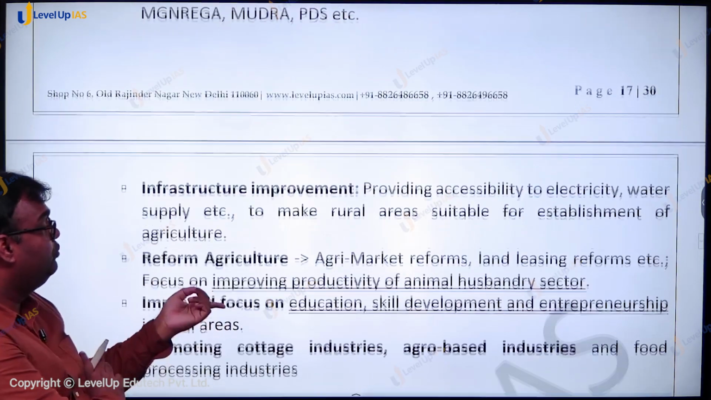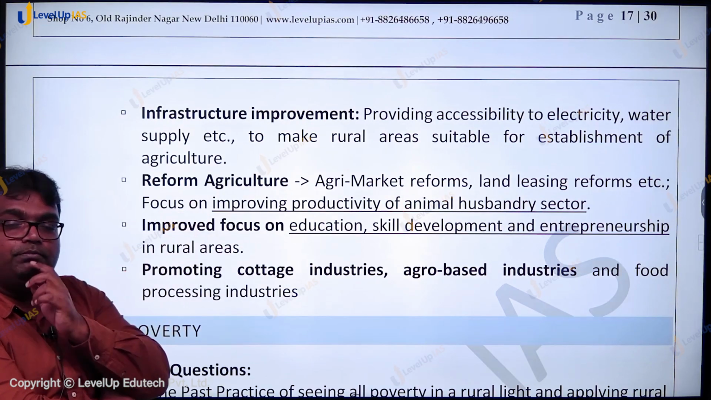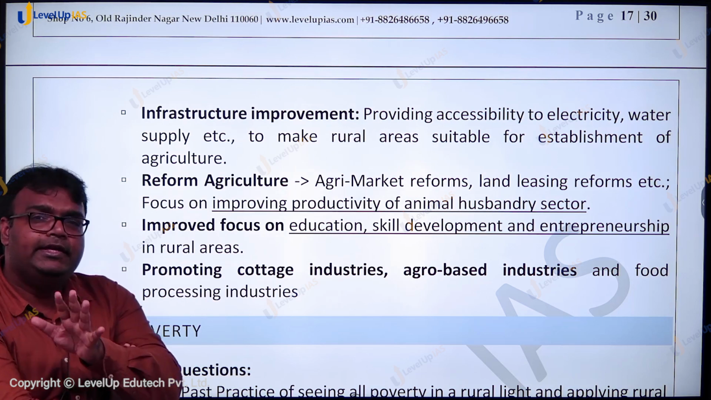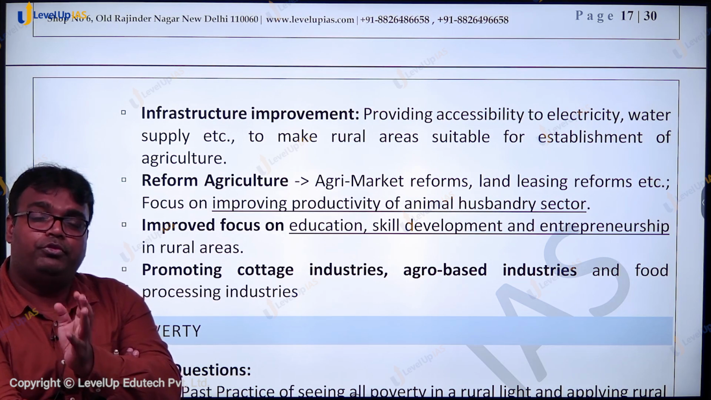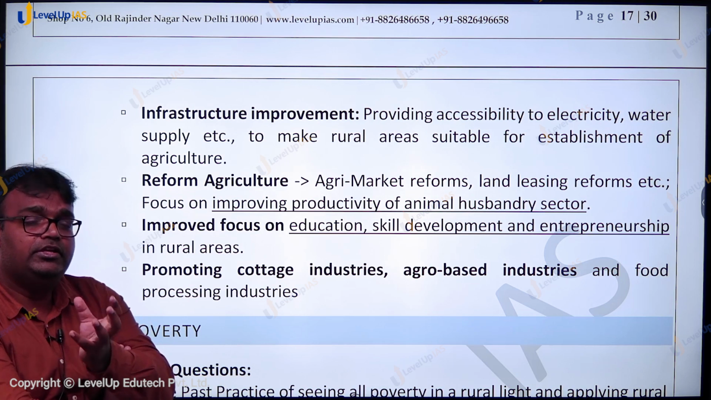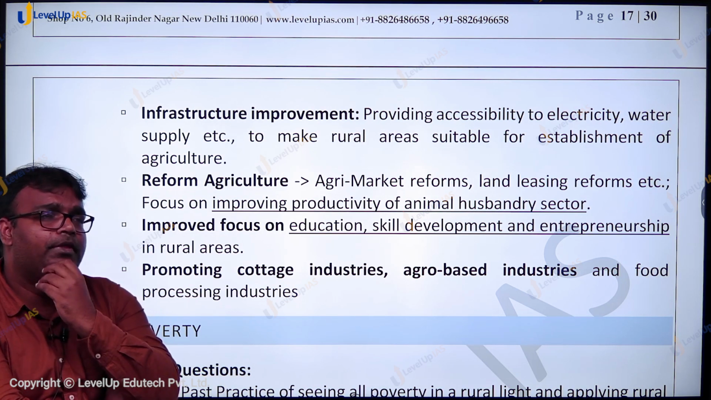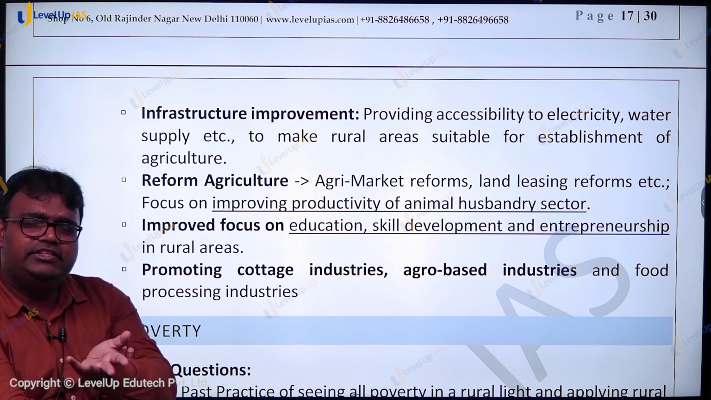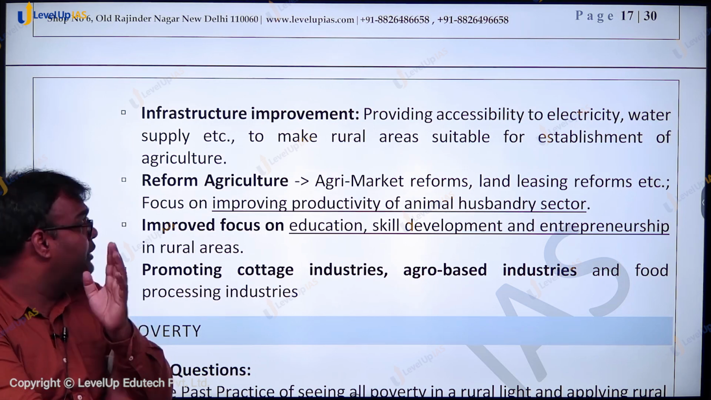Then infrastructure improvement in rural areas would play a very important role. We have to reform agriculture. In GS3, we have very elaborately talked about what are the key challenges faced by agriculture, like consolidation of land holding, marketing reform, land leasing reforms. These are some core areas we'll need to work upon.